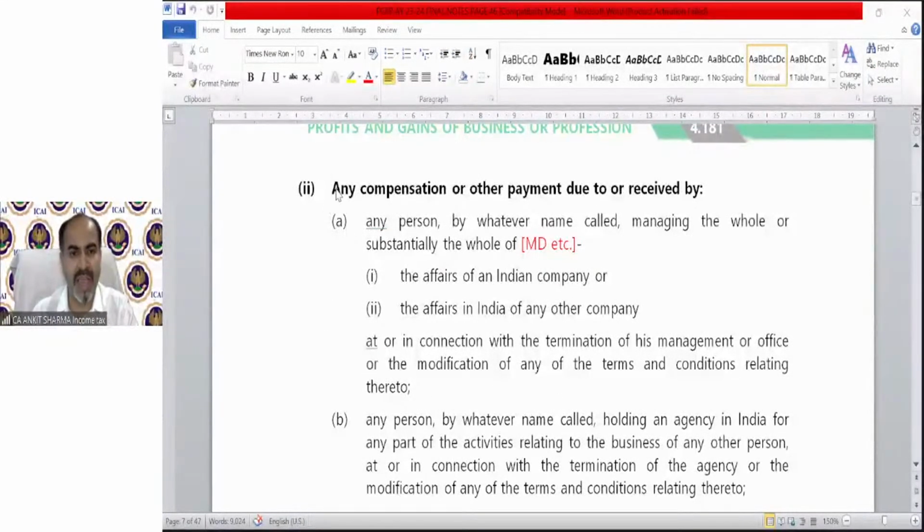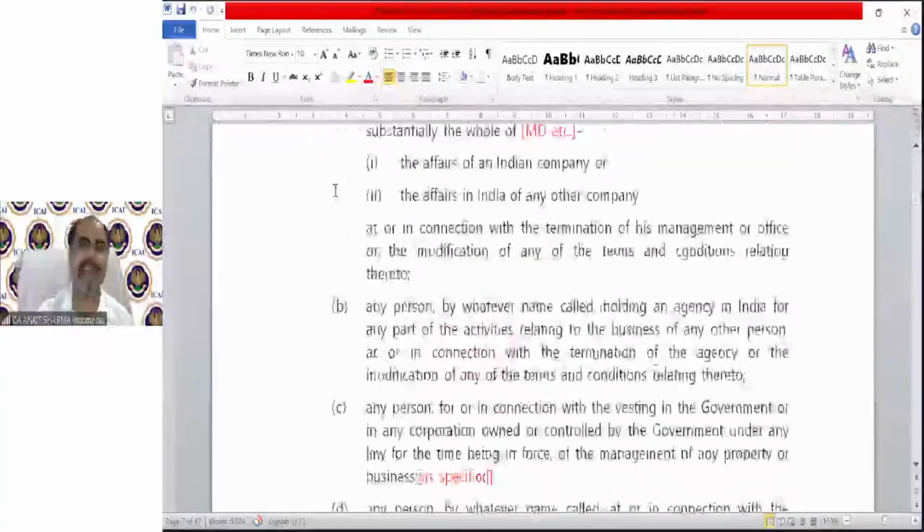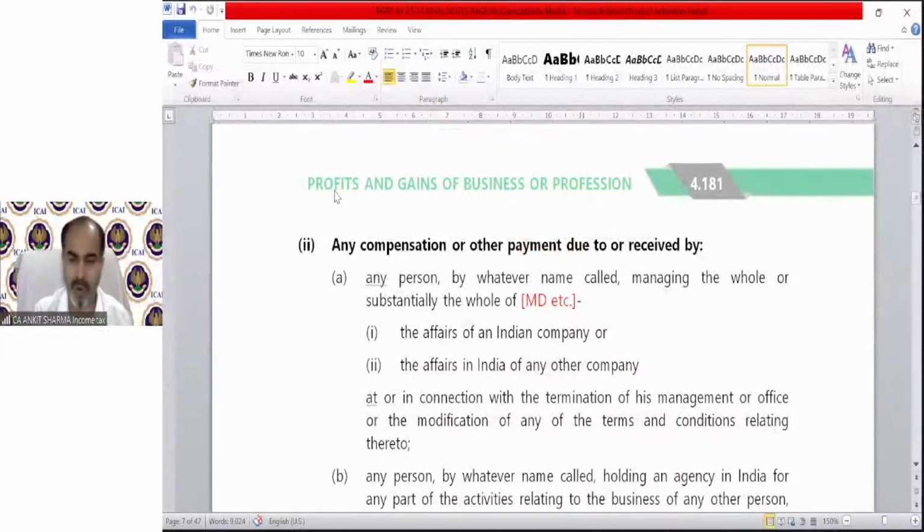So the second point is actually talking about this: any compensation or other payment due to or received by, points A, B, C, and D. All four points talk about the same thing. That if there is any modification or termination of any contract with an agent, with a person managing the business, etc., then that compensation, though kind of a one-time capital receipt, will form part of PGBP income of that person.